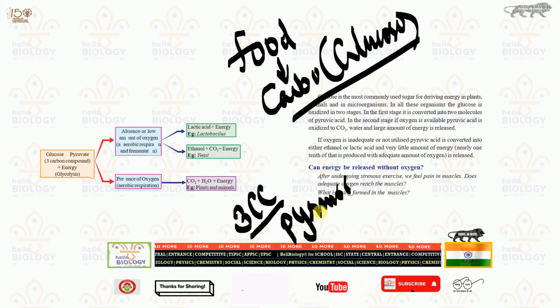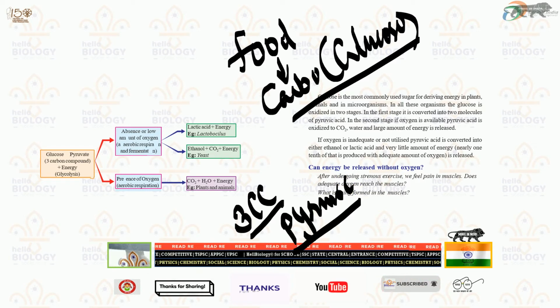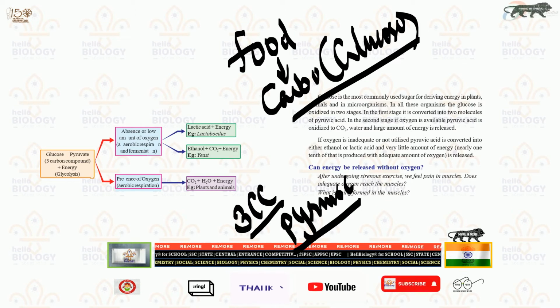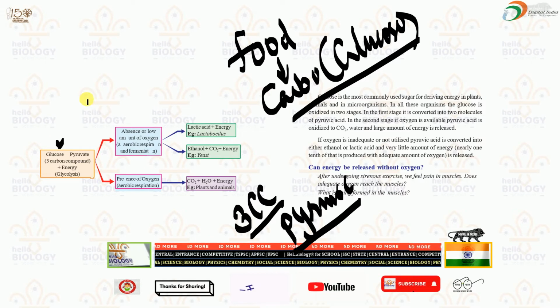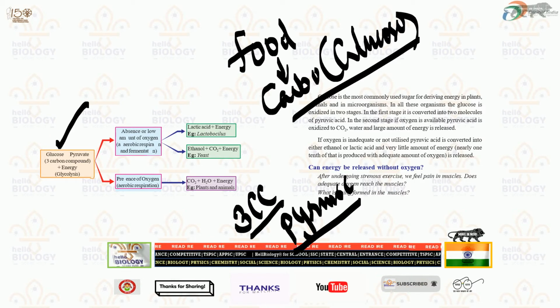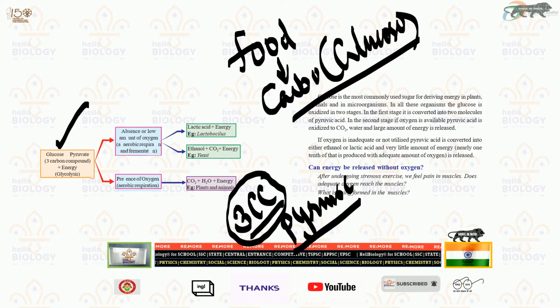In our body, glucose is turned into pyruvic acid. Here you can see one molecule of glucose turns into 2 molecules of pyruvic acid.